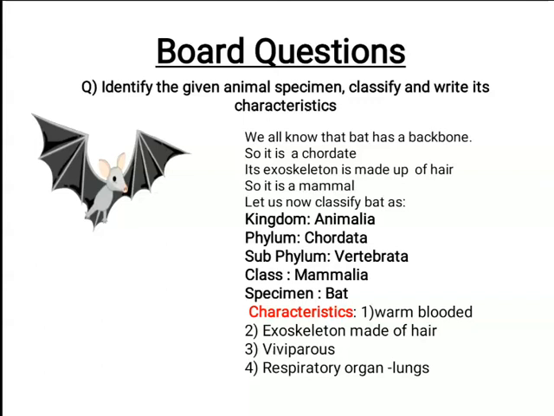Third, they give birth to young ones and therefore they are viviparous. And last but not the least, the respiratory organs are lungs. Apart from these characteristics, if you can remember, we can write that bat flies around with a patagium. I hope you have understood. Let's move to the next slide.